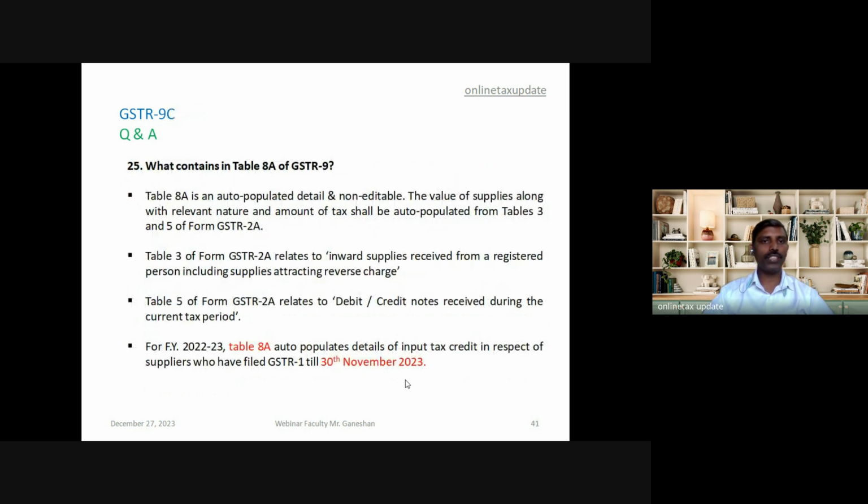25th, what does 8A of 9 contain? Table 8A is auto-populated detail and it is non-editable. The value of supplies along with relevant natures and the amount of tax shall be populated from Table 3 and 5 of 2A. So 3 is the inward supply received from registered person, that is B2B, which includes RCM also. Table 5 is a detail of credit and debit note of B2B. For 22-23, the ITC which is populated in 8A includes the ITC in respect of suppliers who have filed GSTR-1 till 30th of November 2023.